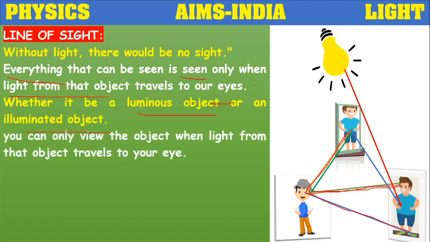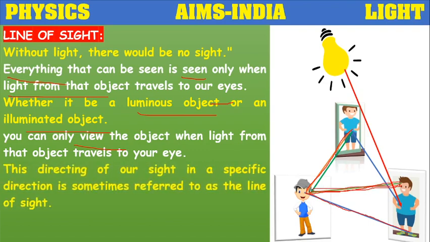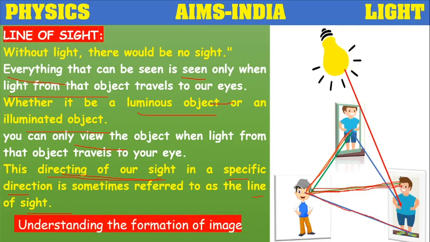So by this what we can conclude? We can view the objects when light from the object travels to our eye along the particular direction. So this directing of our sight in specific direction is sometimes referred to as line of sight. So for observing any kind of object, this line of sight is very, very important. And by the line of sight only we can understand the formation of image, and it is very helpful in the topic of reflection of light.